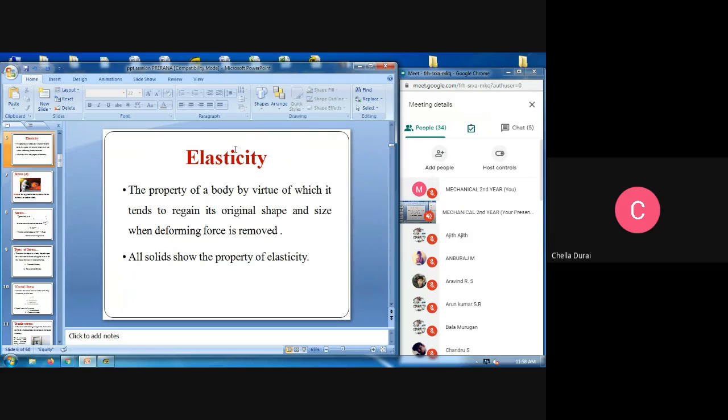You see, we have already seen the elasticity property: the original shape and size return when deforming forces are removed. When we remove the force applied on that particular product, it will regain its original shape. That is called elasticity. It will reform or regain the original shape. All solids show the property of elasticity. Every solid object has elasticity. Elasticity is a very important mechanical property. Wherever we apply force, we use the elasticity property.